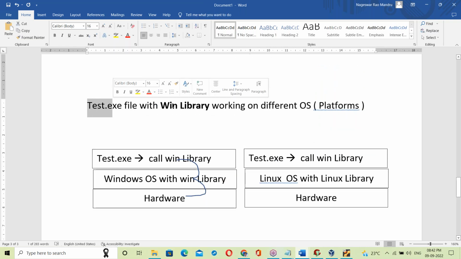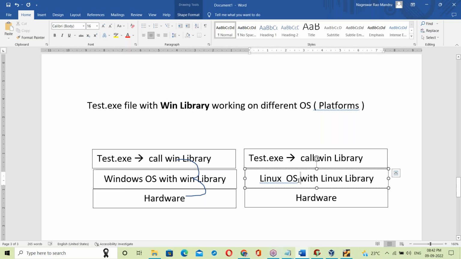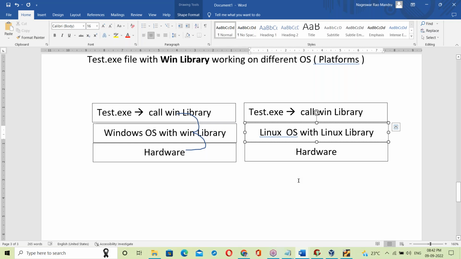See, an exe file prepared on Windows OS runs only on Windows OS. It cannot run on Linux OS because the library changed. The library is not matching, so it fails here.